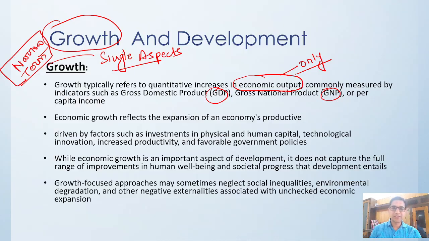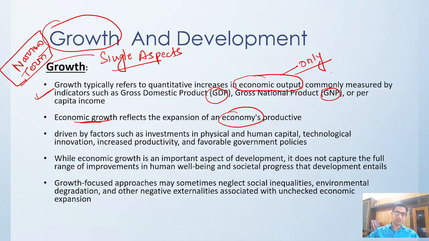So this is the way you measure your growth, right? This economic growth reflects how our economy is, whether our economy is going up, going down, or stagnant. Okay, like that. So GDP will tell what is the output of your economy, what is the national income of your country, what is the per capita income.